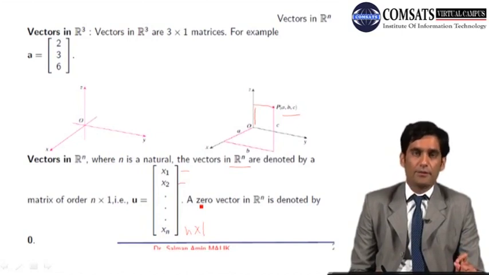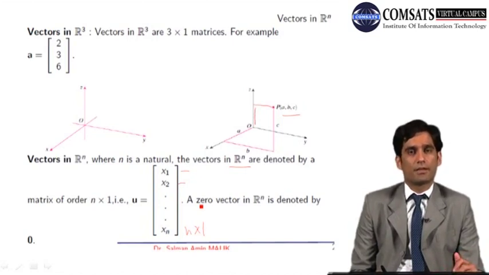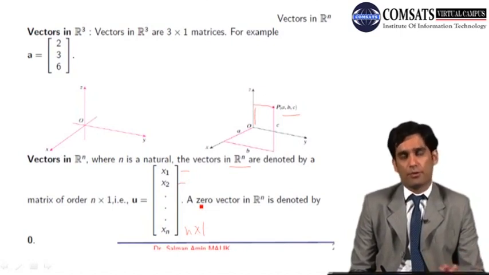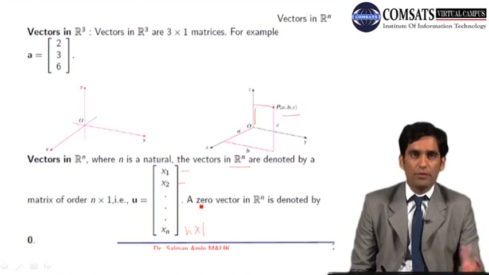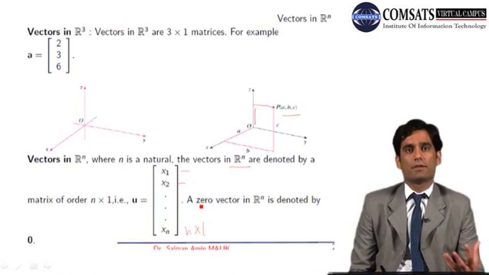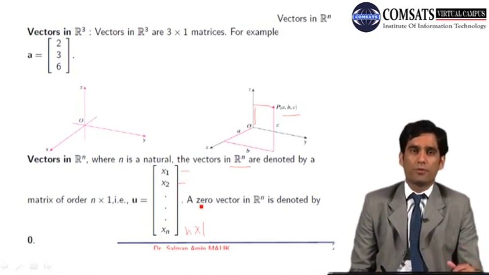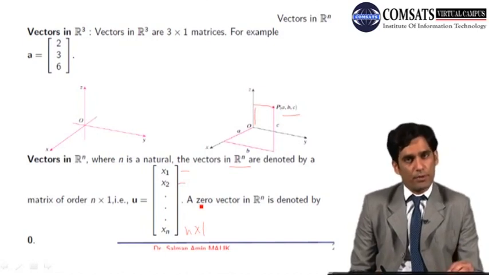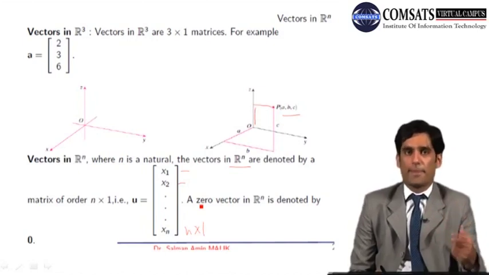Rn is a very nice Euclidean space, and throughout the linear algebra course we will study the different properties of Rn, which are coming on the next slide also. n could be any positive number. If n equals 2, we have 2-dimensional space. If n equals 3, we have 3-dimensional space. If n equals 4, 5, 6, 7, 10, 100, and so on, then we have vectors having the same number of components as n.